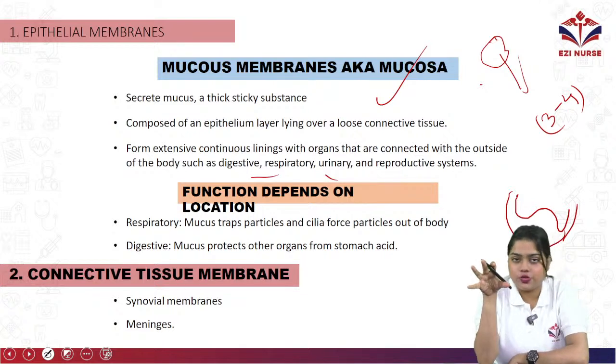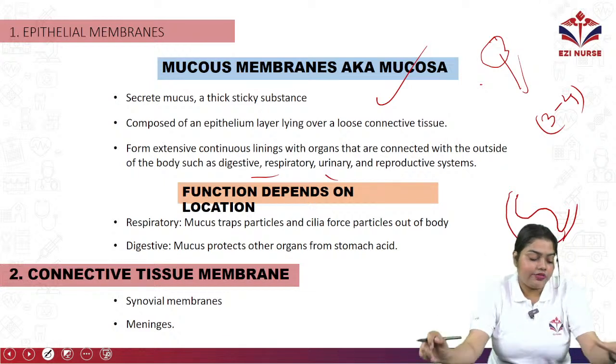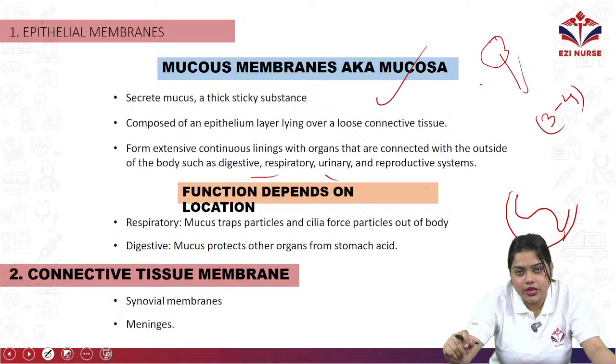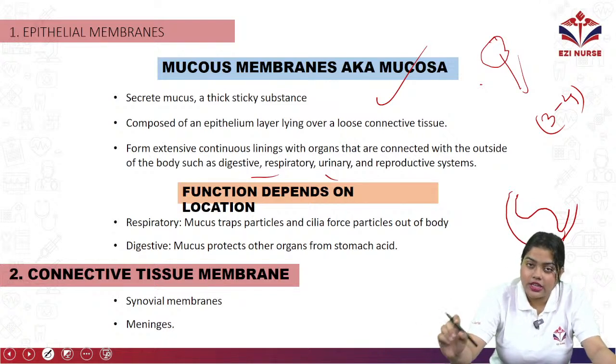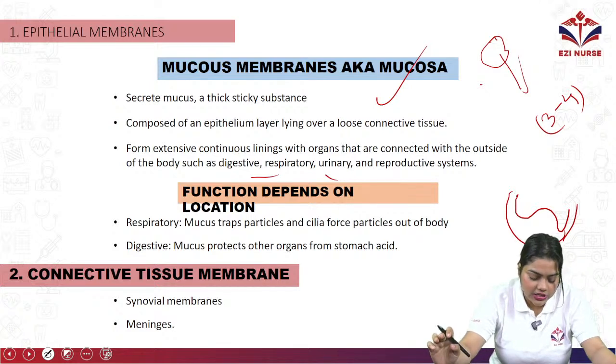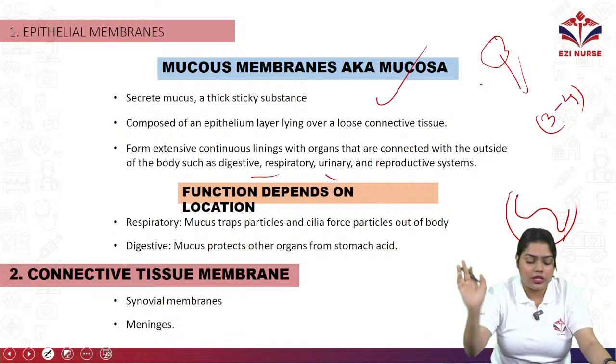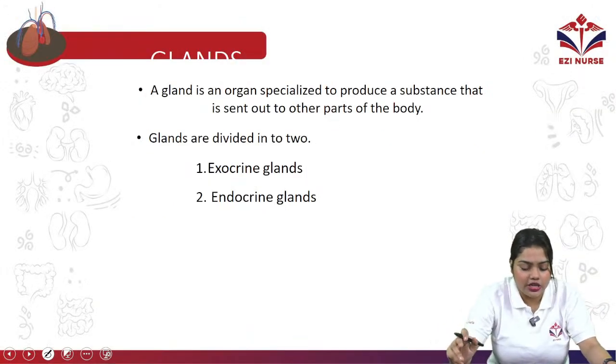Next is connective tissue membrane, which has synovial membranes. You know where synovial membranes are, right? In the joints, especially in the knee joints, you can see the synovial membranes. Then meninges, which I told you is in the brain, the outer layer of the brain.